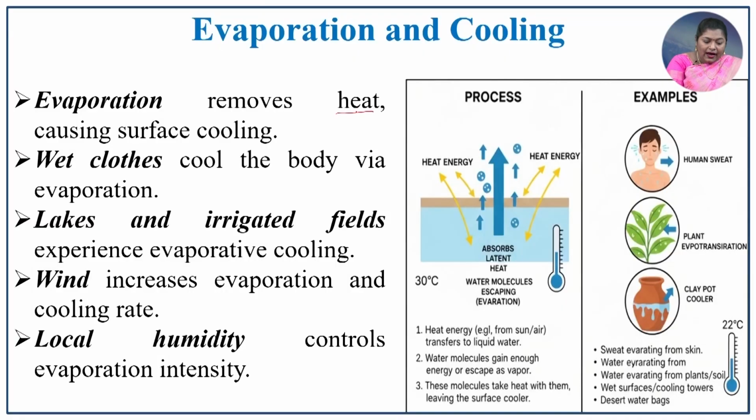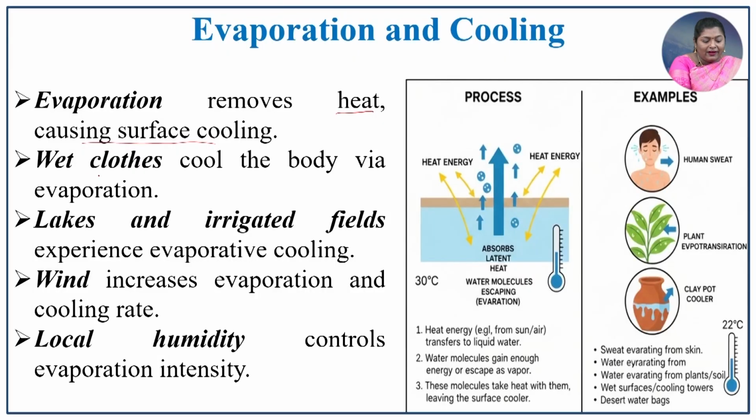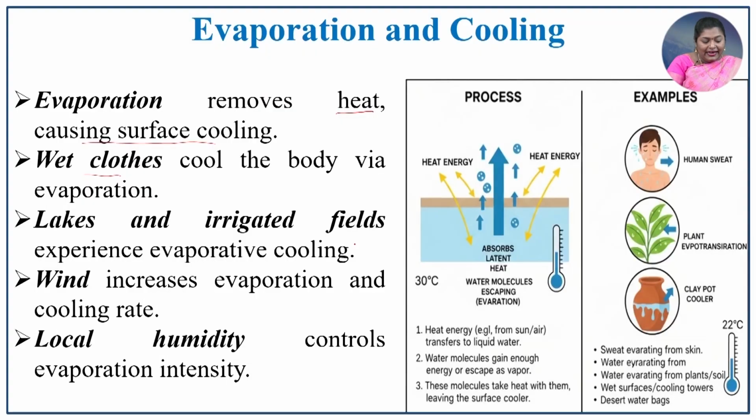The evaporation and cooling effect: evaporation removes heat causing surface cooling. So, because of evaporation the surface will be very cold, like a wet cloth. For example, if we wear a wet cloth, sometimes the cloth will dry, and this is mainly due to the evaporation effect. The lakes and irrigated fields experience evaporative cooling also. So, wind and local humidity play an important role in determining the local climate.